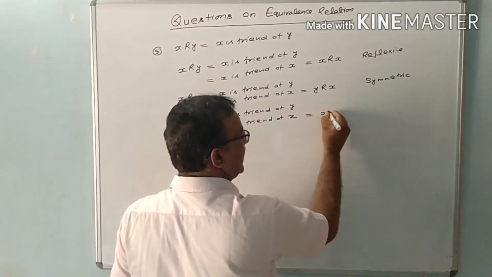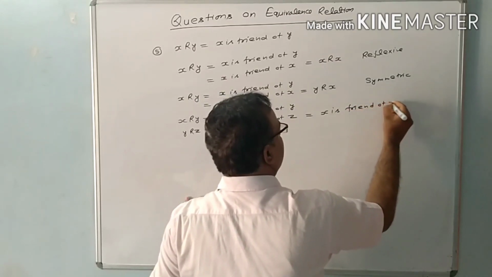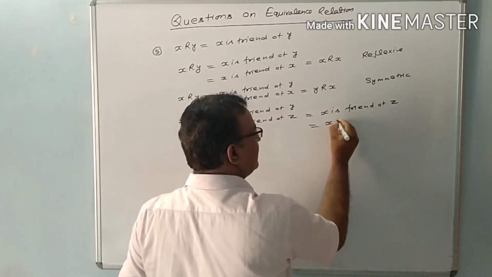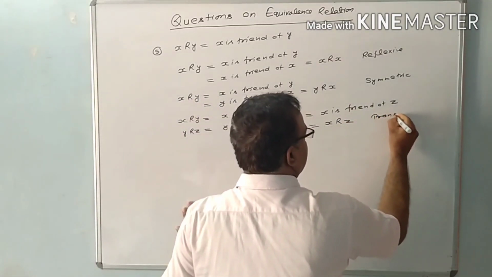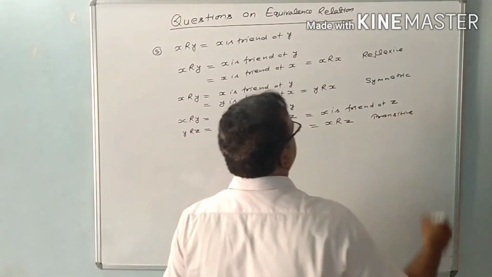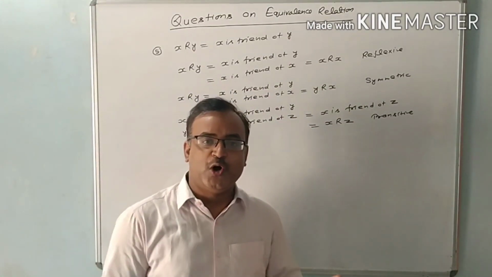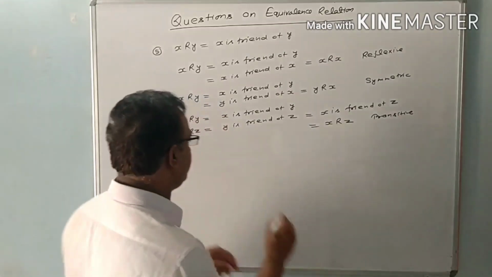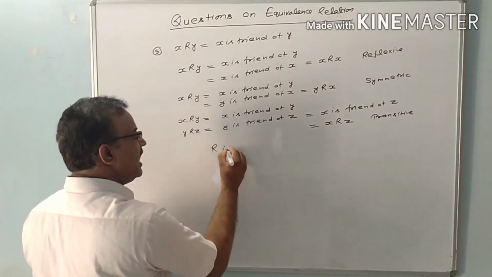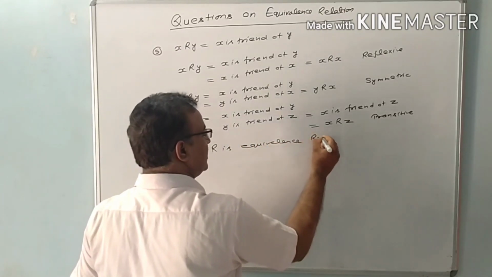That means X is friend of Z. So X has same relation with Z. So we can say this relation is transitive relation also. If this relation is reflexive, symmetric and transitive, all three conditions hold, then we can say the given relation is equivalence relation. So we can say R is equivalence relation.